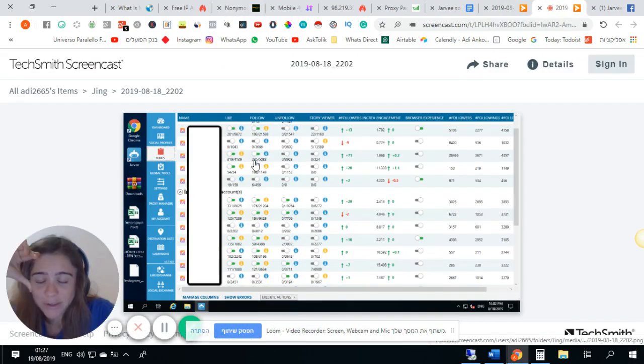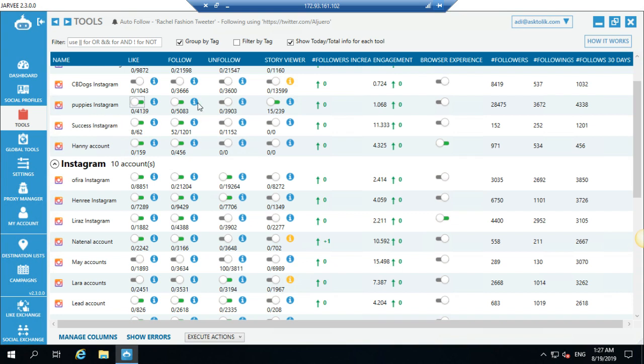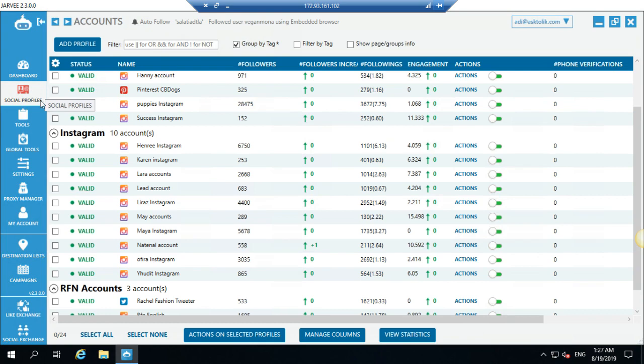I did more than 200 actions and more than 300 actions, and I got blocked. Okay, good on me. So basically, it was blocked here. Now, when it's blocked and says temporary block, you need to understand why. So the first thing you need to do is go to social profile.